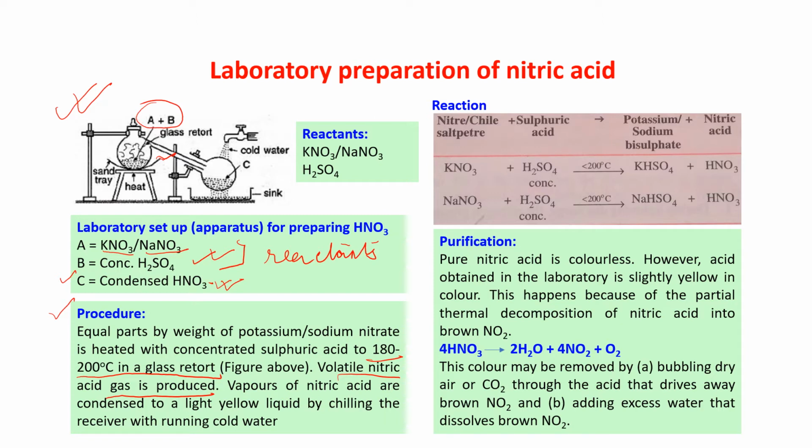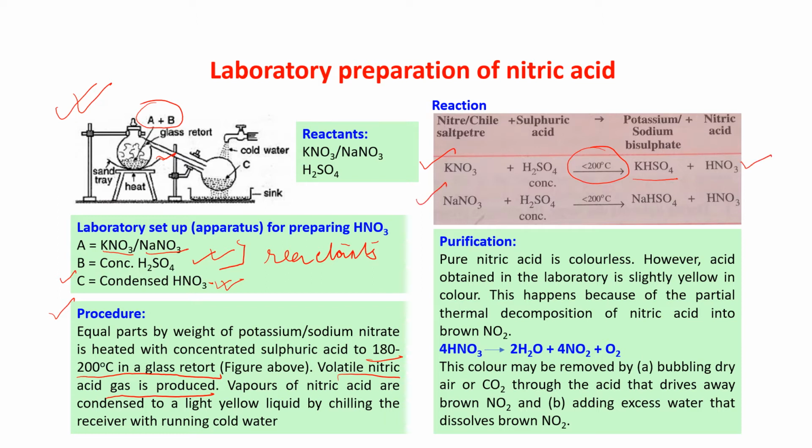Now, the reaction. See that KNO3 plus concentrated H2SO4, at a temperature below 200 degrees centigrade, this is very, very important. We are getting KHSO4, that is potassium bisulfate, and we are getting HNO3.